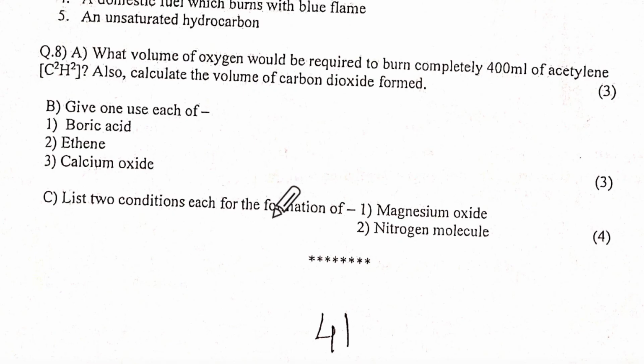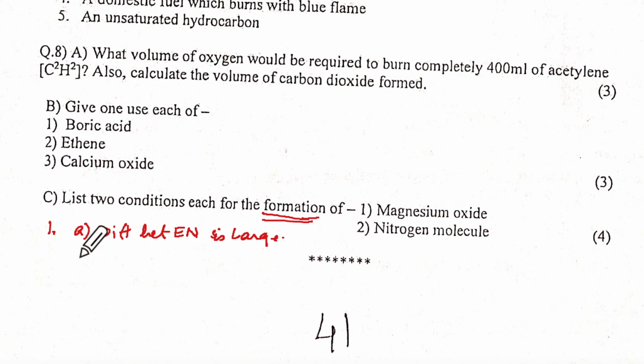For this last question, for the formation of magnesium oxide and nitrogen molecule, formation means as a compound. That means Mg and O are going to have cation and anion forming an ionic bond, and for nitrogen it will be a covalent bond. Correct? So for the first one, the first condition is that this is metal and non-metal. So what will I say? That the difference between electronegativities should be large, correct? Is large. Correct or no?